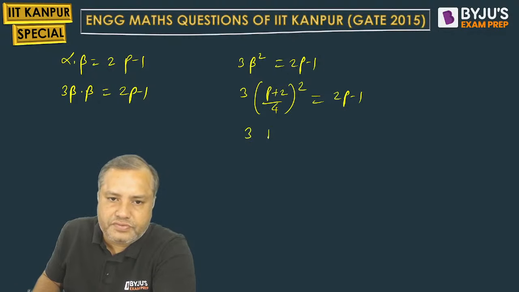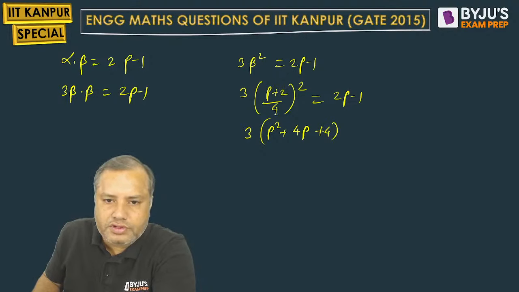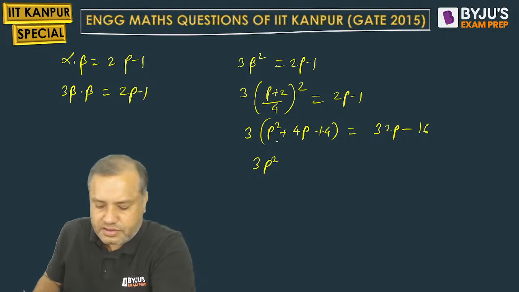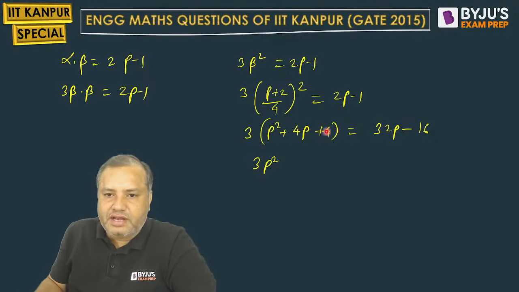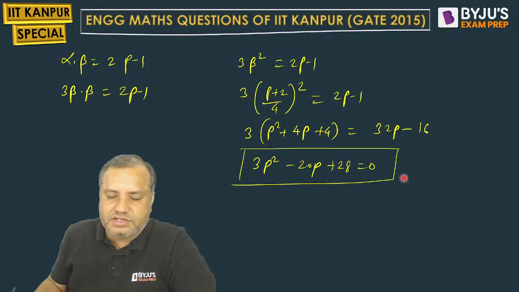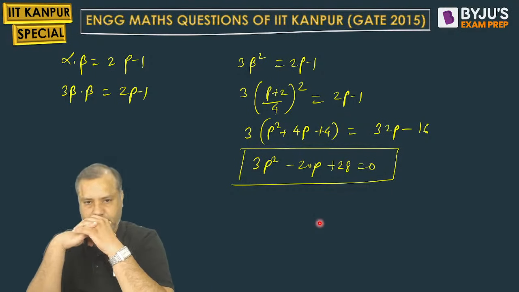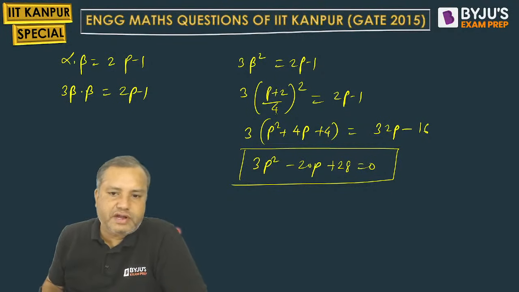So its square equal to 2p minus 1. So 3 into p square plus 4p plus 4, in denominator you have 4 square, that will be 16. 16 twos are 32 minus 16. Okay, sir. So 3p square, then 4 3s are 12p minus 32p will be minus 20p, and 3 4s are 12, 12 plus 16 is 28. So you can solve this and find out the values of p.